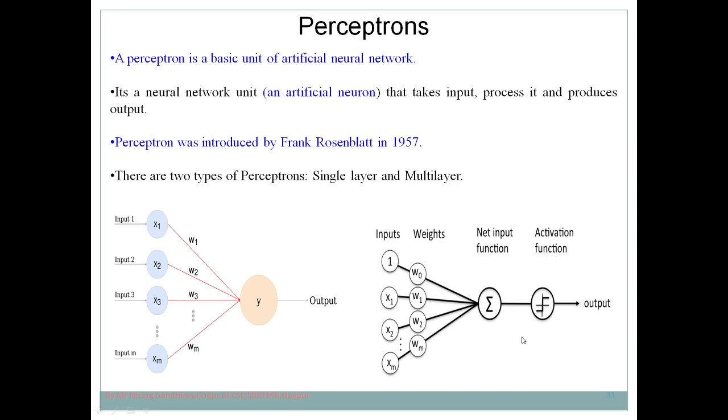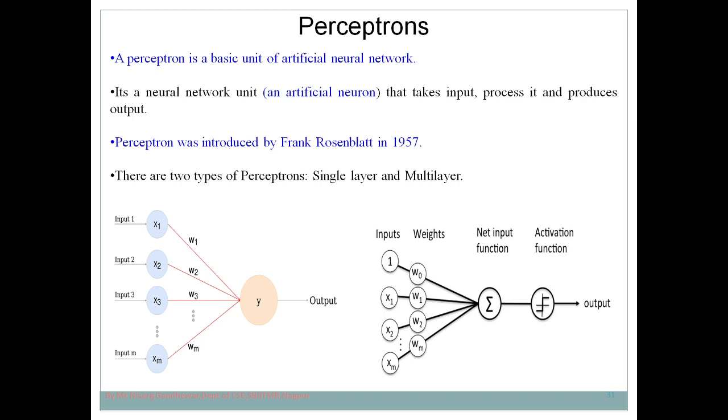And then one more thing is there, the activation function. Now the question is why do we require an activation function? In this perceptron you are going to use a simple formula. What should the formula be? Y equals x1 into w1 plus x2 into w2 plus x3 into w3, up to xm into wm. This is the formula that you use to calculate the output.